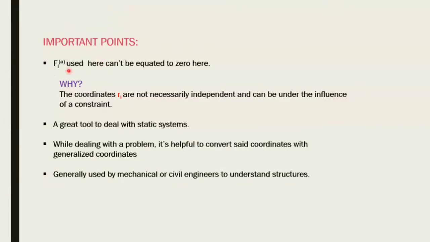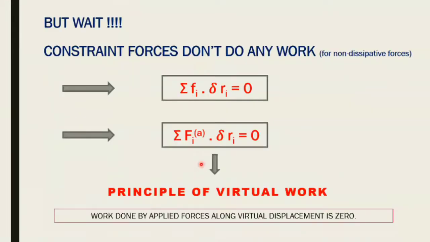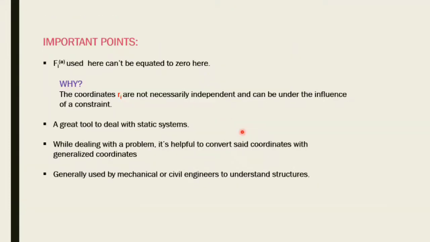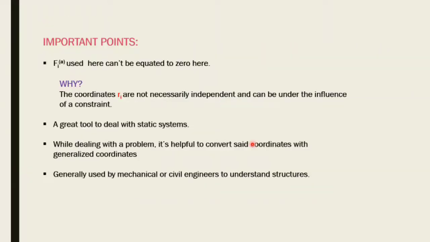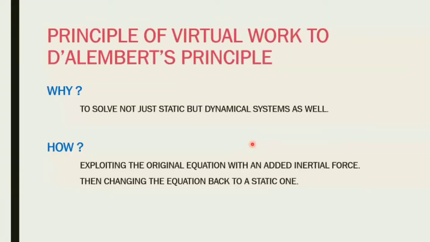Now, an important point: the Fi used here cannot be set equal to 0. Why not? Because the delta Ri can be constrained, and we don't know if they're independent. Now, this is a good way to deal with static systems. Now, we want to convert it into generalized coordinates. This principle is usually used by engineers because it's very good for dealing with static systems. So anything like a structure, a building, this principle of virtual work is beautiful there.